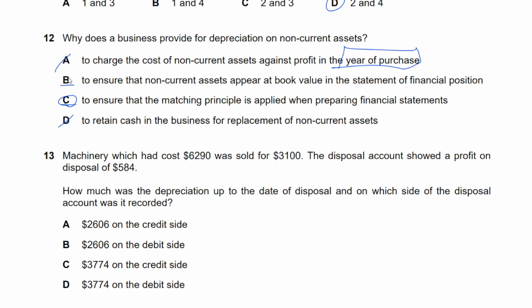And so that's why we have to get rid of it, because C is the most convincing one. C is like the definite answer. To ensure that matching principle is applied when preparing financial statements. That's the whole basic idea. That's definitely true. This is the second priority because although it looks fine, it doesn't say net book value. To ensure that non-current assets appear at net book value in the statement of financial position.